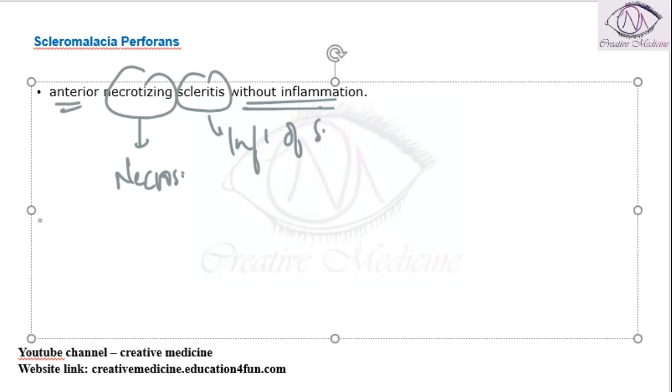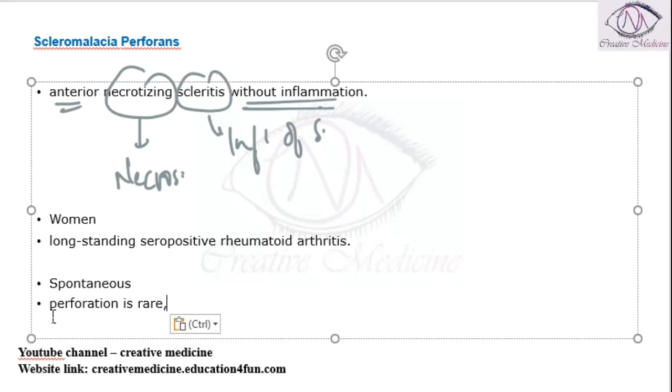Scleromalacia perforans most commonly occurs in women. Actually, scleritis is a generalized term for inflammation of sclera, but here in Scleromalacia perforans, there is no inflammation. It is most commonly seen in women, and it is also associated with long-standing seropositive rheumatoid arthritis. Spontaneous perforation can occur, though it is rare, but it can occur in these patients.